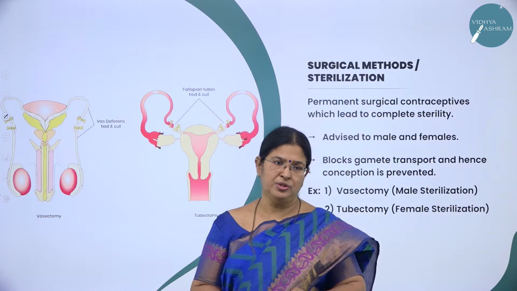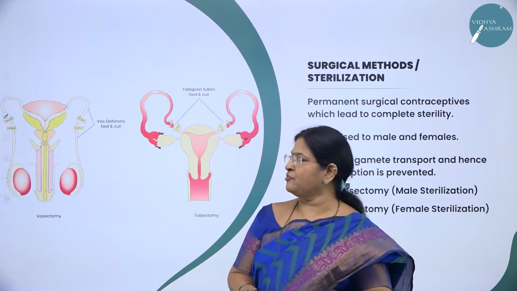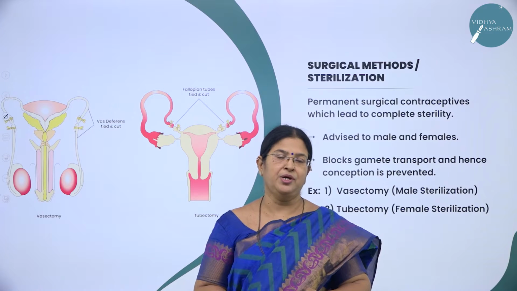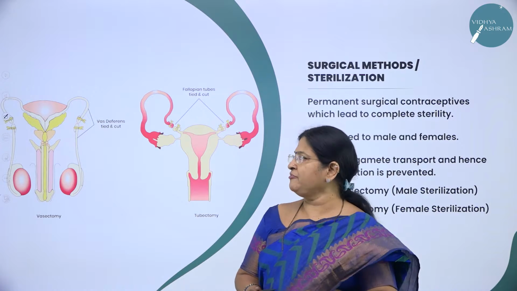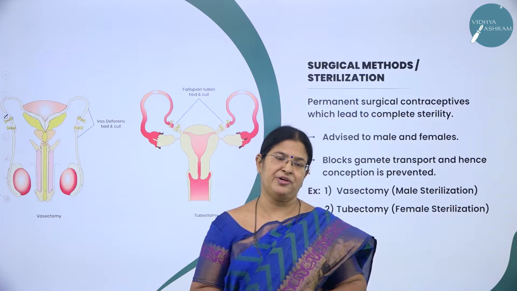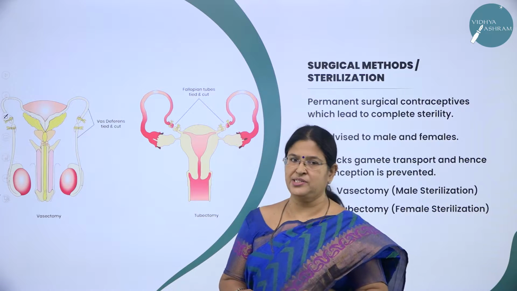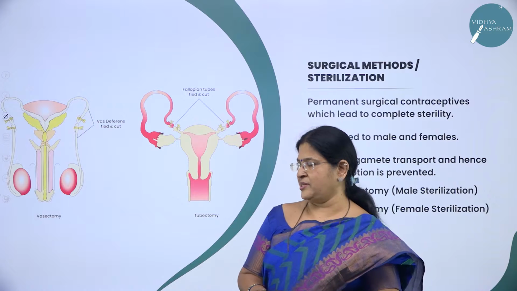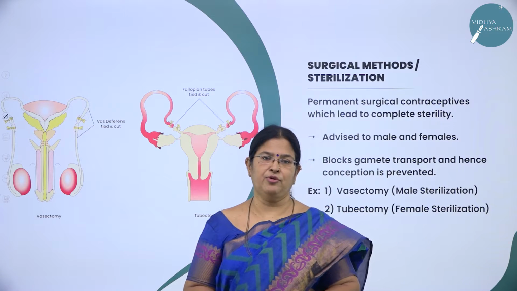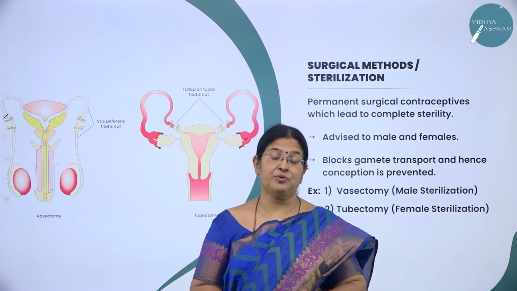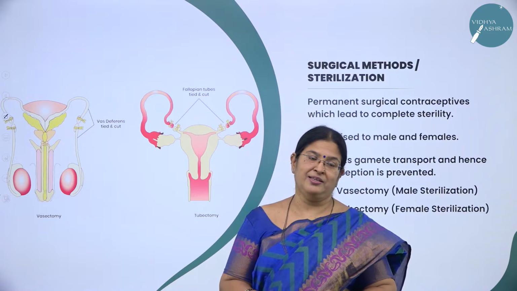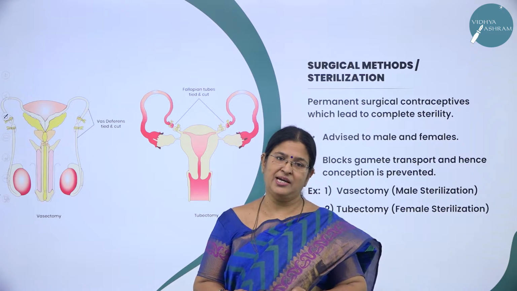Then we moved on to the barriers like use of condoms, diaphragm, cervical caps, then use of the vaults. Then we moved on to the IUDs, intrauterine devices like the copper T, Lippes loop, etc. Then we studied oral contraceptives, that is the use of oral pills, and we also made a note of Saheli that was developed by CDRI.